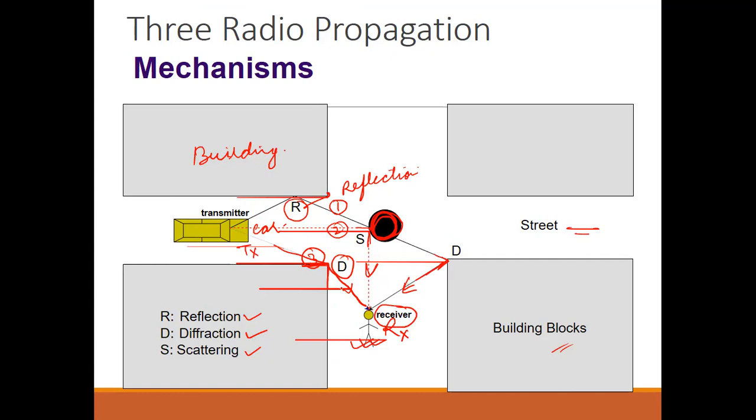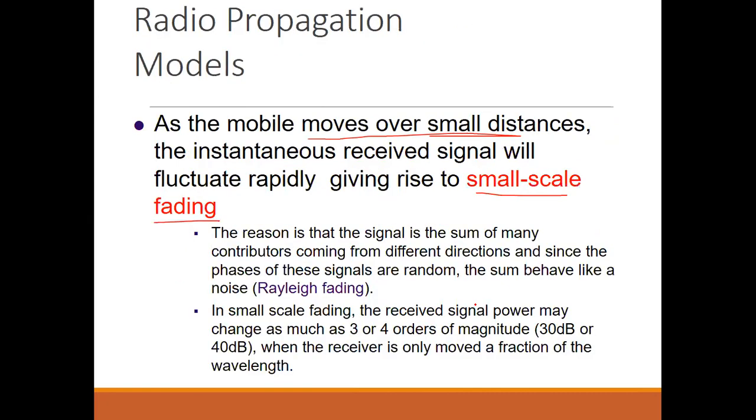So these signals which are from the same transmitter may get added constructively or destructively at the receiver. Okay. So in small scale fading, the received signal power may change as much as 3 or 4 orders of magnitude. Okay, so which is 30 to 40 decibel when the receiver is only moved a fraction of the wavelength.